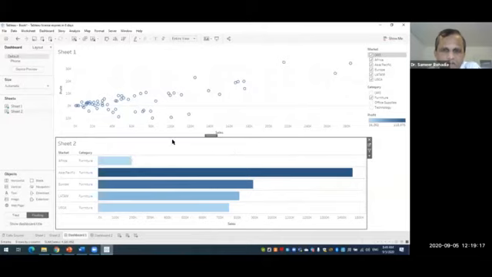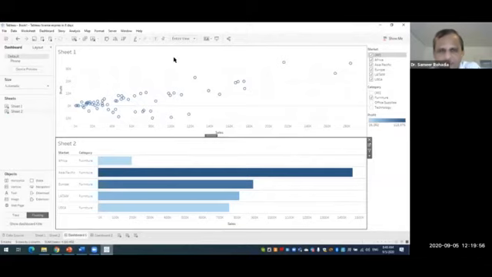What I want is that whenever I am having fewer categories and fewer markets in the sheet 2, then the size of the sheet 2 should reduce, and I should get more space for the sheet 1. And when I'm having all the categories and all the markets selected in sheet 2, then the size of sheet 2 should increase and the size of sheet 1 should decrease.